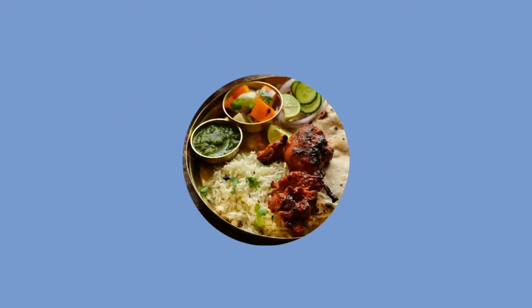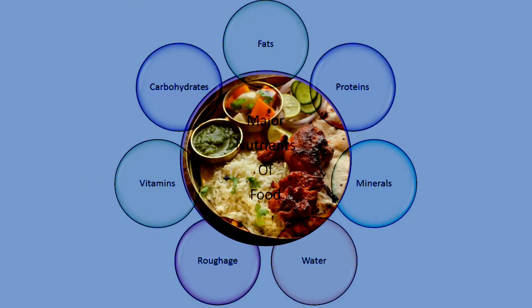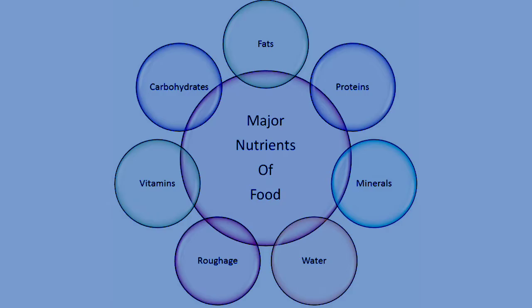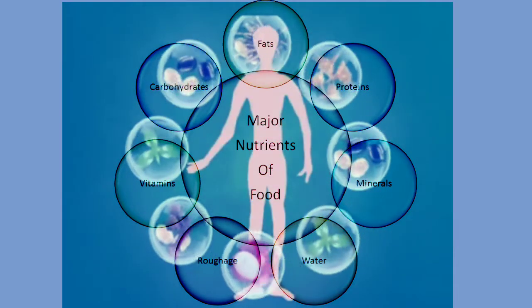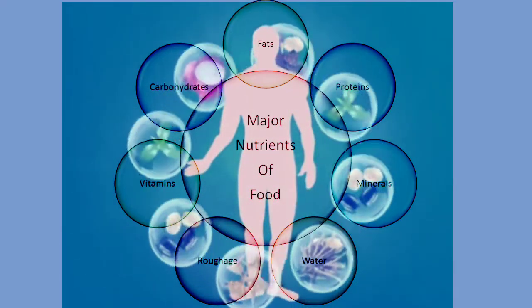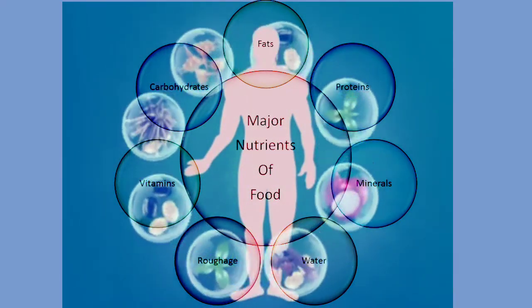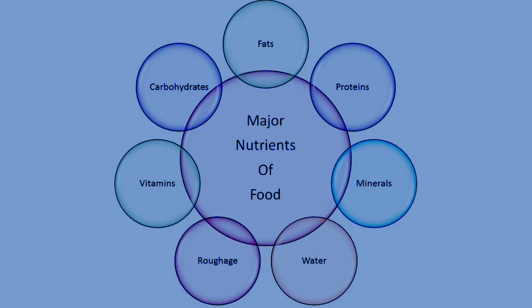There are different components of foods and they have different nutrients. And all this is required by our body to perform different cellular activities. So let's know about all the nutrients.